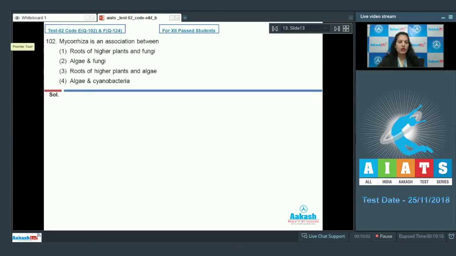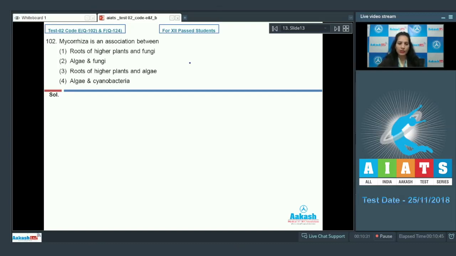Question number 102. Mycorrhiza is an association between, first option, roots of higher plants and fungi. Second, algae and fungi. Third, roots of higher plants and algae. Fourth, algae and cyanobacteria. It is a very easy question from your NCERT, but this question has been asked many times in your previous exams. What is mycorrhiza?